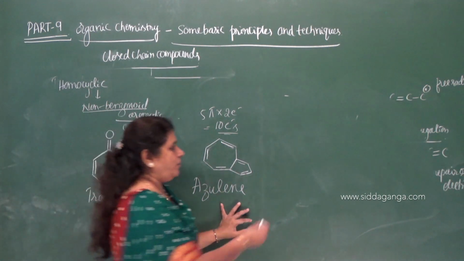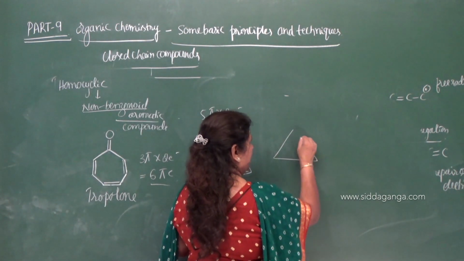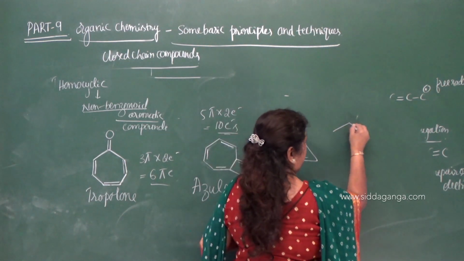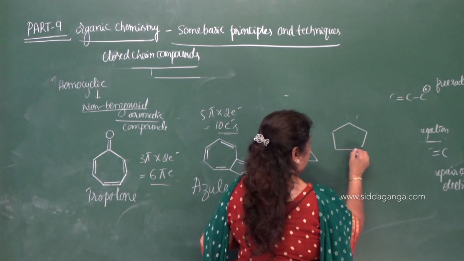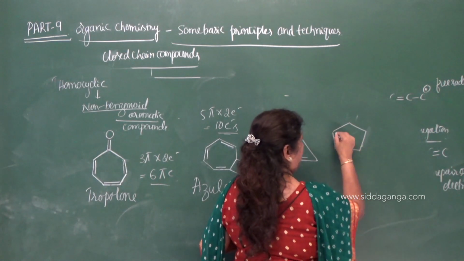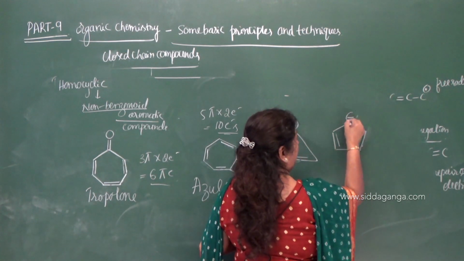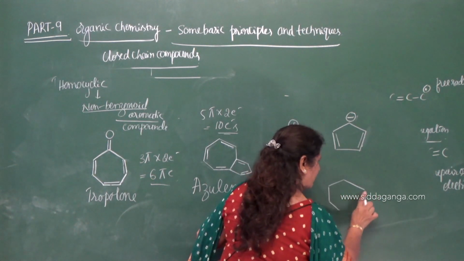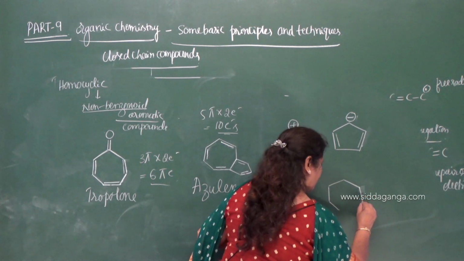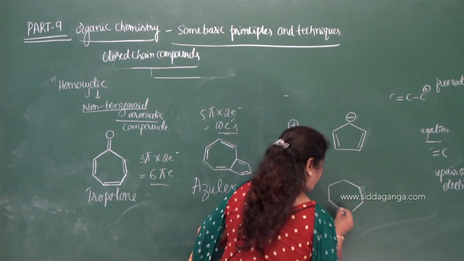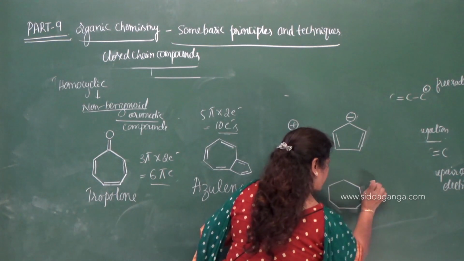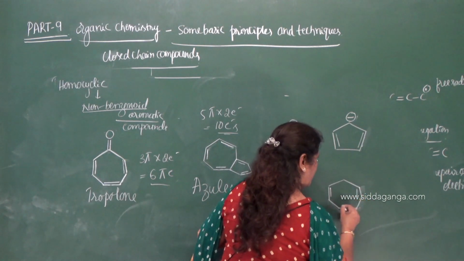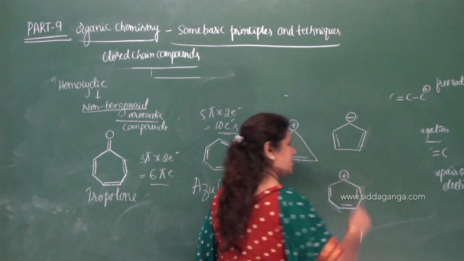This is also aromatic, this is also aromatic, and this is also aromatic. 1, 2, 3 and a positive charge.